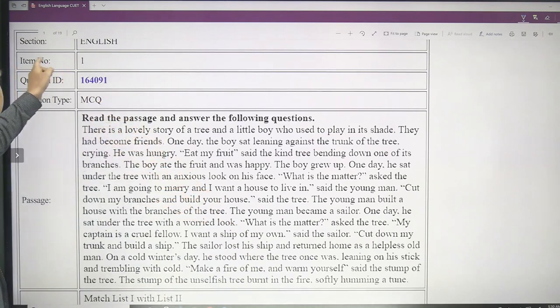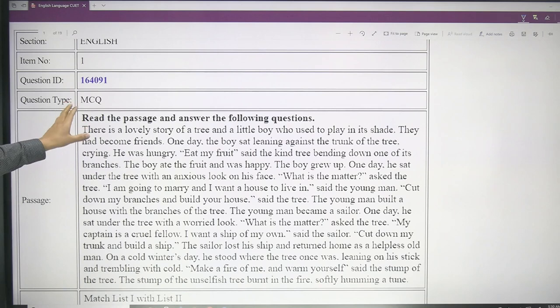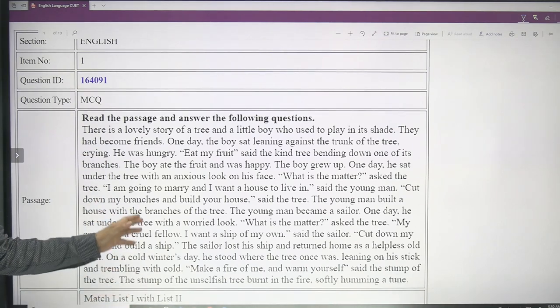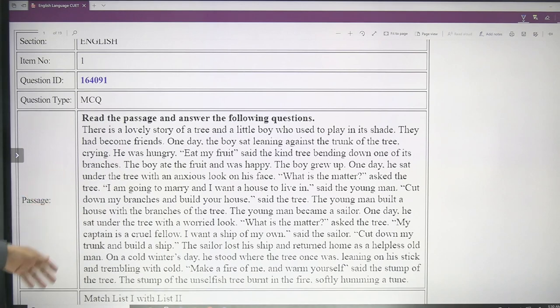You can see that this is item number 1, which refers to question number 1, and the question type is MCQ. That means you are supposed to choose and select the best option that you think is the answer. And here's the passage. You can look at the size of the passage, it is actually not very long. You can call it a short passage. It's a very small passage, and it is very easy in language, it is very easy to read.